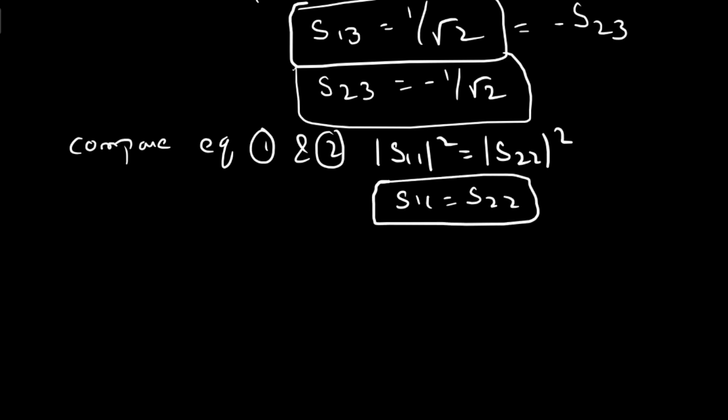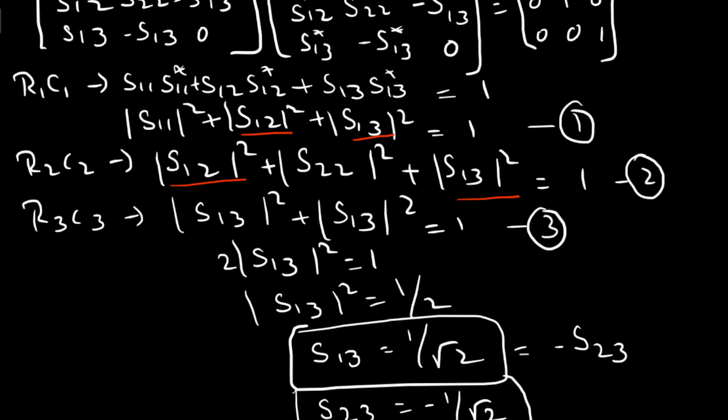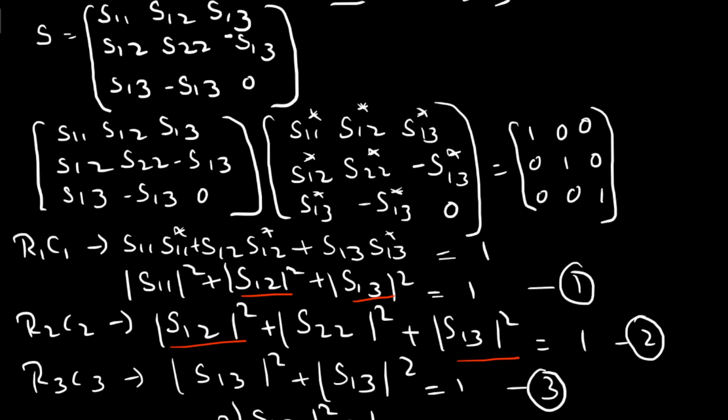And now let us consider one more row and column multiplication, that is in the S matrix, R3 and C1. Let us consider the multiplication of row 3 and column 1 in the complex conjugate of the S matrix.